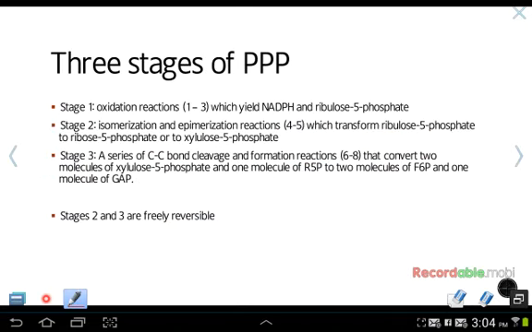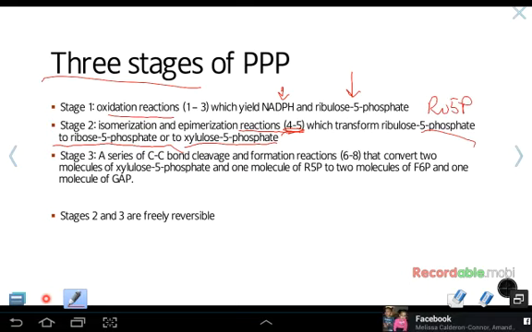So the PPP can be divided into 3 basic stages. In stage 1, we have oxidation reactions. This is what yields our NADPH, as well as ribulose 5-phosphate, or Ru5P. And we'll talk about the importance of that in just a minute. In stage 2, we get isomerization and epimerization reactions, which are steps 4 and 5. This transforms Ru5P to ribose 5-phosphate or xylulose 5-phosphate.